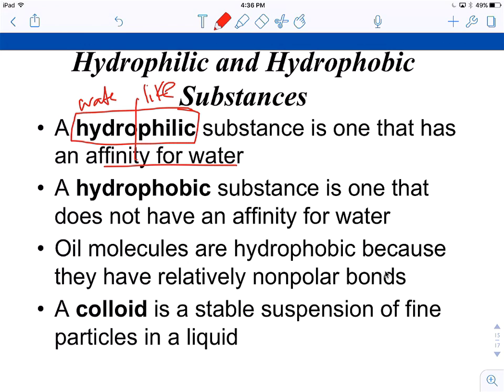If you cannot dissolve in water, you are hydrophobic. Again, hydro means water, and phobic is a fear, a phobia. As we learned in the last screencast, I am arachnophobic. I am afraid of spiders. So phobia is fear. Things that fear water do not have an affinity for water and do not dissolve in water. Oil molecules, fats, and lipids are hydrophobic because they are mostly nonpolar, so they form something more like a colloid. You don't need to know what a colloid is.